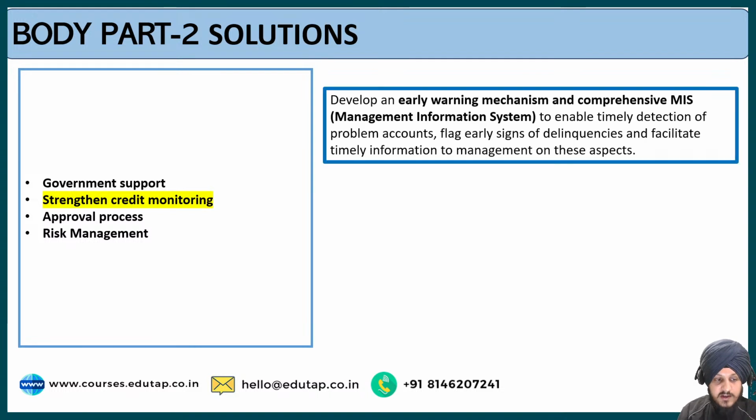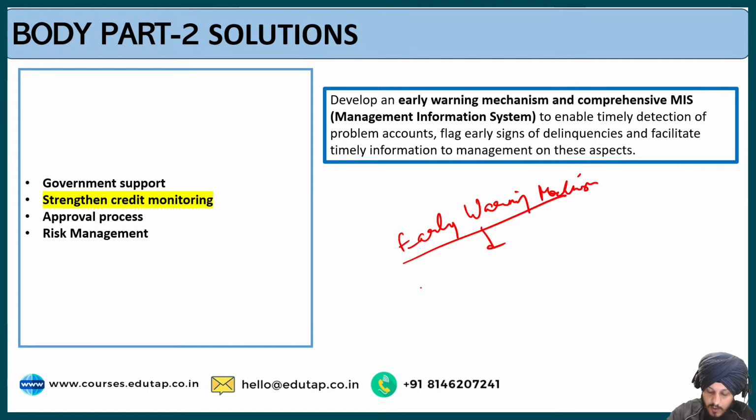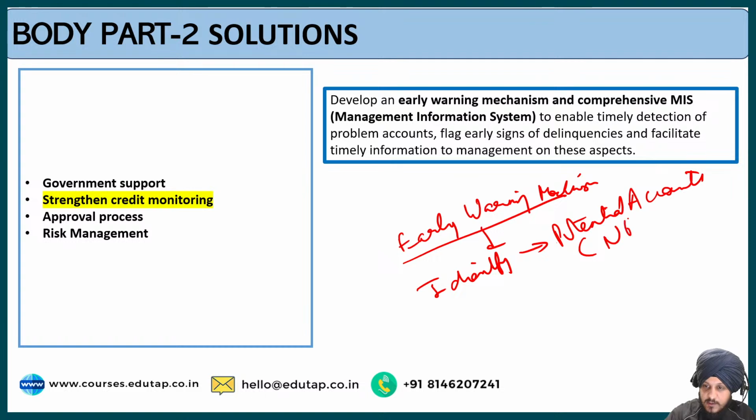The second point is regarding strengthening the credit monitoring. So when we talk about credit monitoring, the report has recommended that the government should develop an early warning mechanism. Early warning mechanism means to identify the potential accounts that can lead to NPA in advance only.